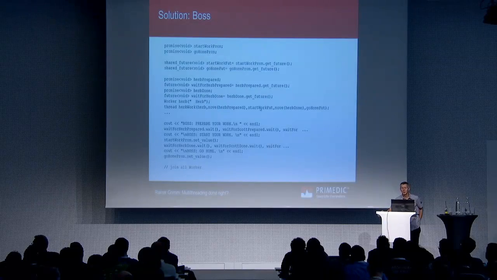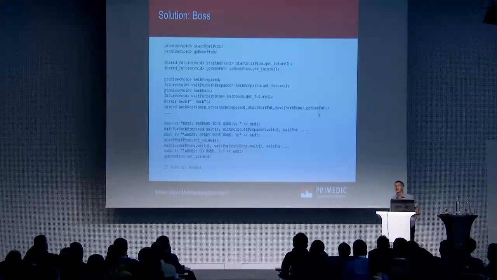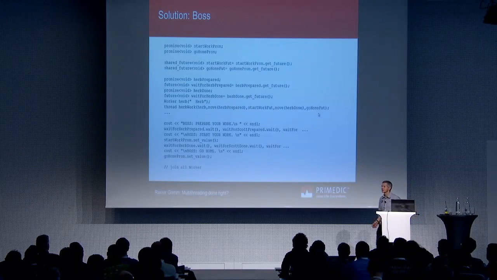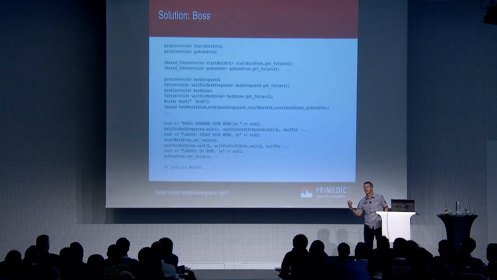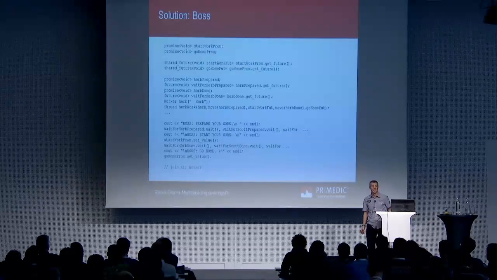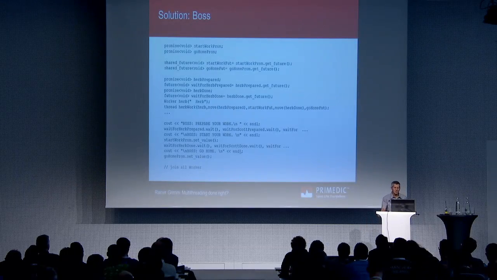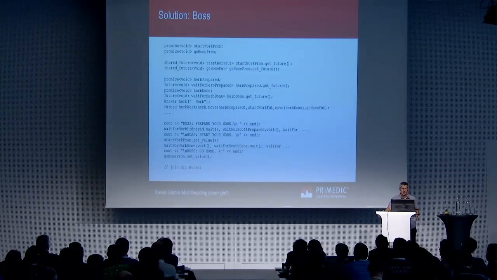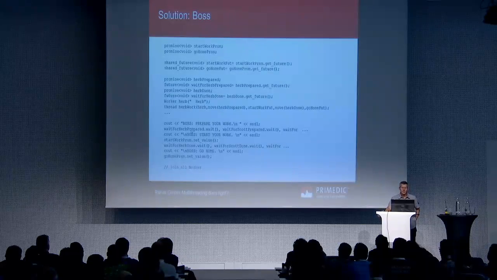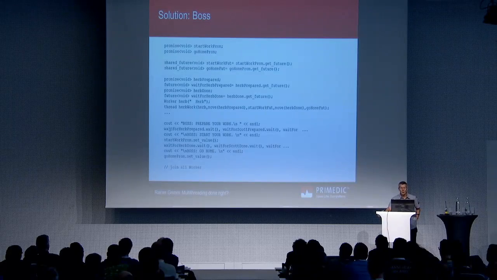It uses the start work future and go home future to wait for the notification from the boss. And now the workflow starts. Here the boss waits for all his workers: wait for help prepared, wait for help prepared, and so on for the other four guys.